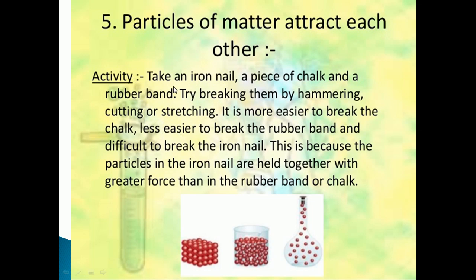You have to take an iron nail, a piece of chalk and a rubber band. Try breaking them by hammering, or by cutting or by stretching, you have to try to break it.